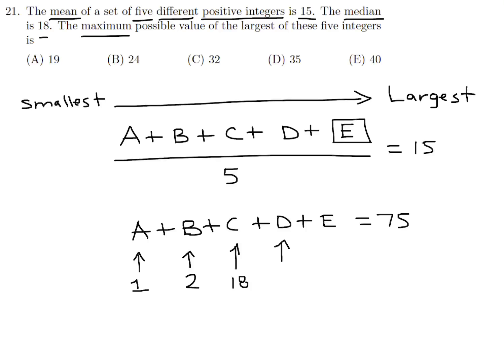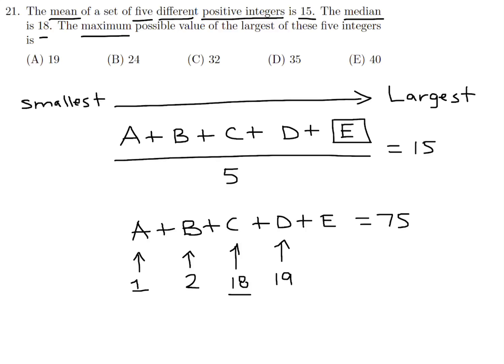And then how about D? Well, you might be tempted to say, okay, we'll make that 3. But if you did, then C would no longer be the median. C has to be maintained as 18 and as the median. So the smallest you can make D, if C is the middle number, is 19.